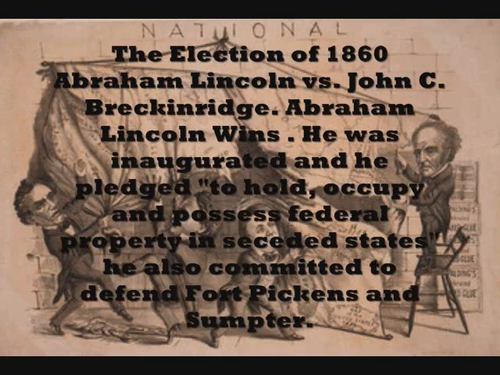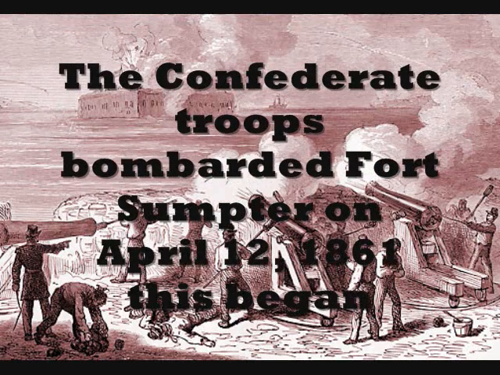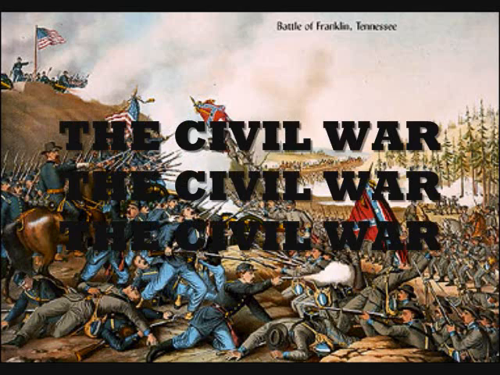The election of 1860, Abraham Lincoln versus John C. Breckinridge. Abraham Lincoln wins. He was inaugurated, and he pledged to hold, occupy, and possess federal property in seceded states. He also committed to defend Fort Pickens and Sumter. The Confederate troops bombarded Fort Sumter on April 12, 1861. This began the Civil War.